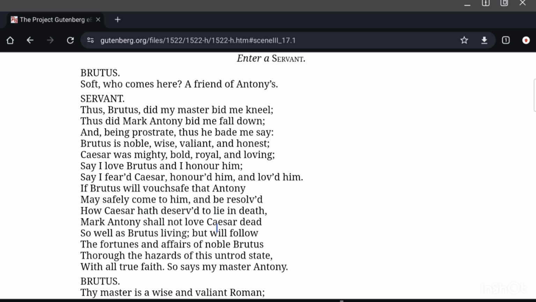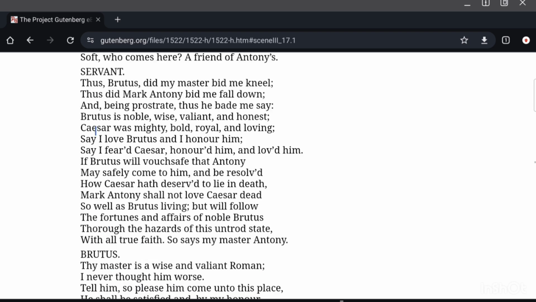Mark Antony shall not love Caesar dead so well as Brutus living. So if he is satisfied with the reason the conspirators had, then Mark Antony would take their side, and he would not love the dead Caesar so much as the living Brutus, but will follow the fortunes and affairs of noble Brutus through the hazards of this untrod state with all true faith. So says my master Antony. These are the words of Antony sent through the servant.